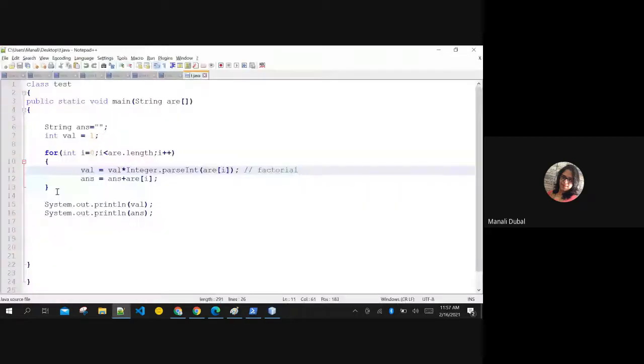Are you getting how to use this string array? Any questions in how to use this string array in program? Clear?